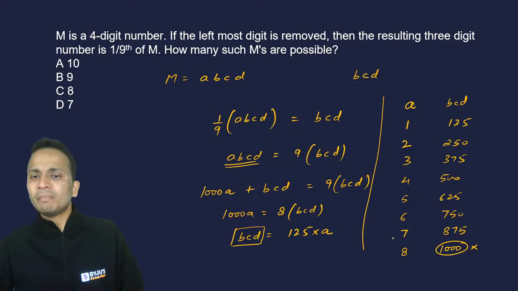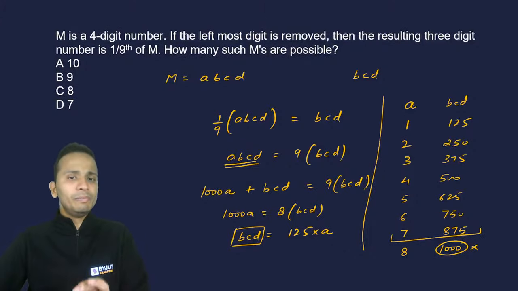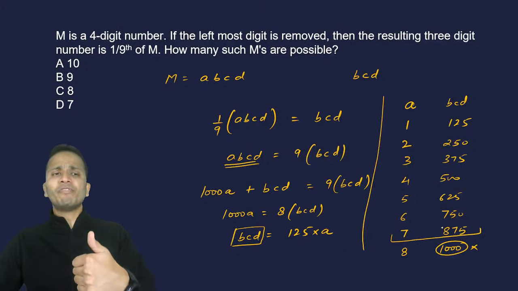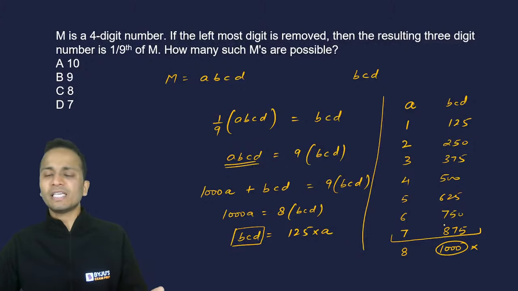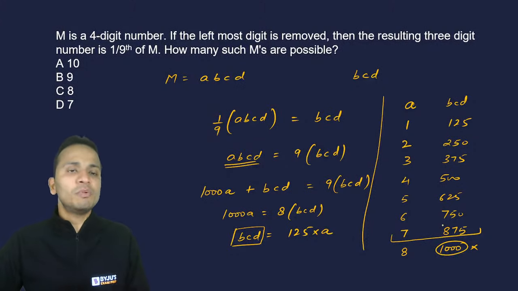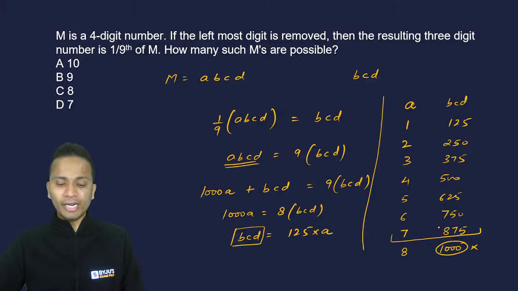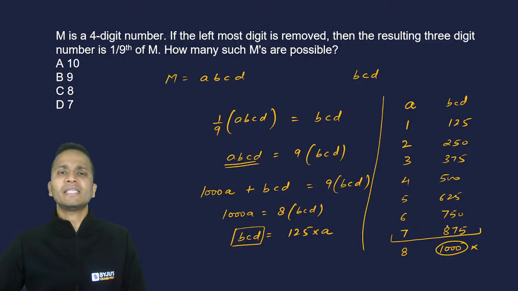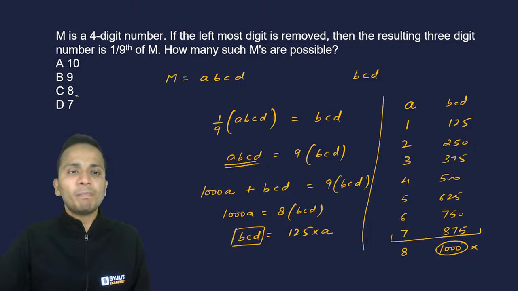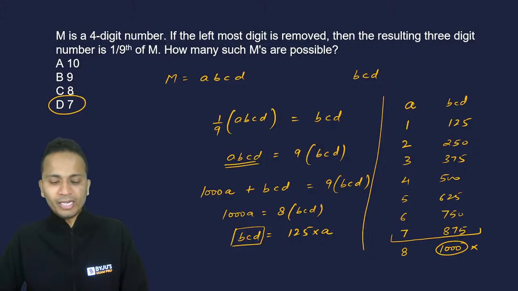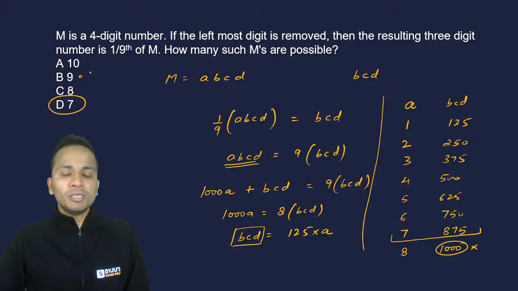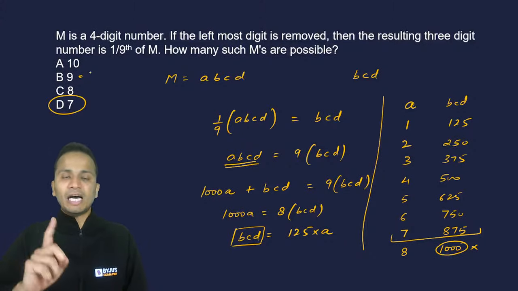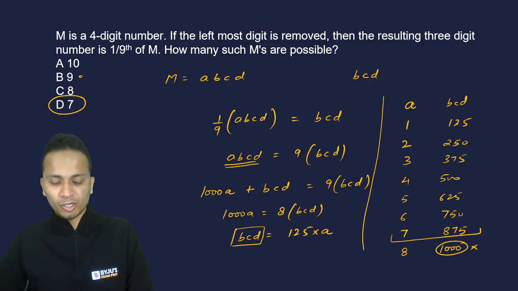So can I say that the maximum value A can take will be equal to 7? Starting from 1, then 2, 3, 4, 5, 6, 7, these will be the 7 possible values that A can take. No value greater than 7 will be assumed by A, and hence M, the 4-digit number, can have 7 possible values. All of you have given option B, that is 9 as the answer, but the answer will be equal to 7.